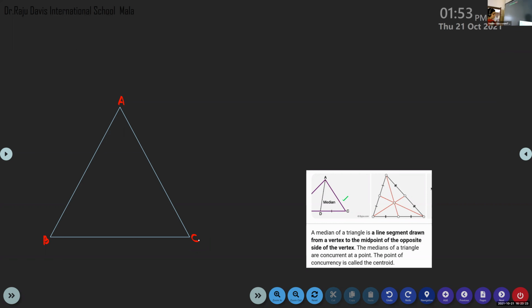Okay, so let us see. We are taking a triangle. A, B, C are the three vertices of the triangle. Okay, now look at this. I am going to draw. A is a vertex, and I am taking the midpoint of the opposite side. BC is the opposite side of vertex A, isn't it? I am taking the midpoint of BC.